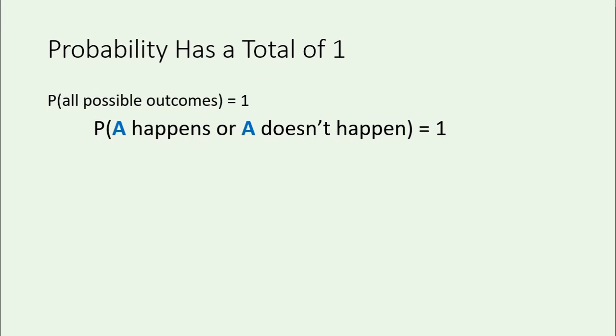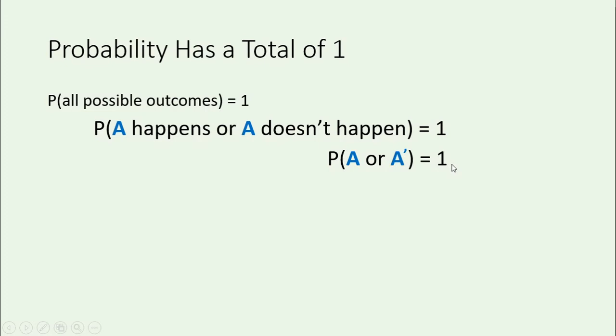That should add together to be 1. So our notation for this, if we're talking about event A happening, we could say the probability that event A happens, or, and then this A with a little line up here means not A. So the probability that A happens or not A happens is 1.